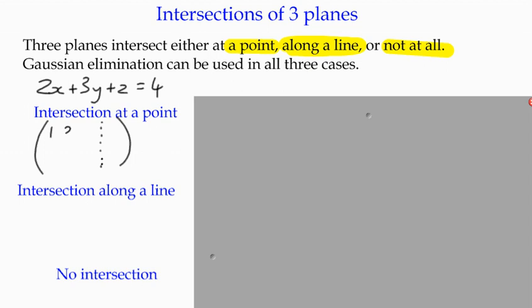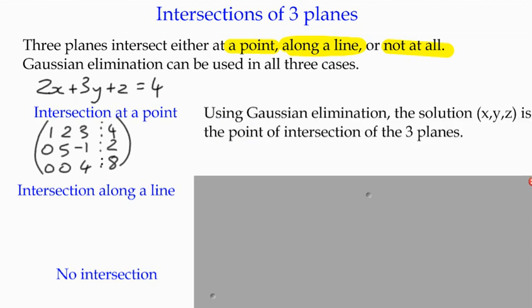So when you're doing a Gaussian elimination, you might end up with a matrix like this. Let's get 0, 4, 8. If we have a matrix like this in upper triangular form, then clearly we can get a unique solution for x, y, and z. Our solution is going to be 3 coordinate points in space, and that solution is our point of intersection. So the first scenario: you can use Gaussian elimination, and the unique solution is that point of intersection.